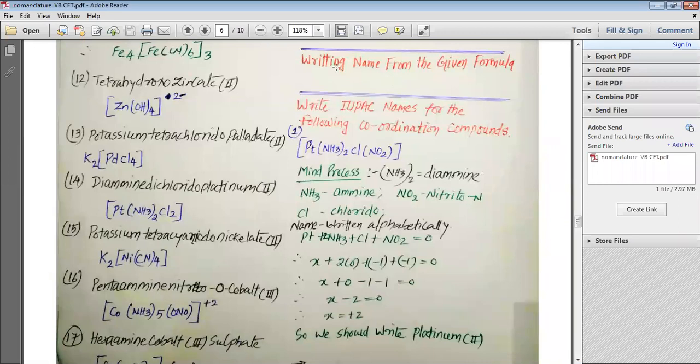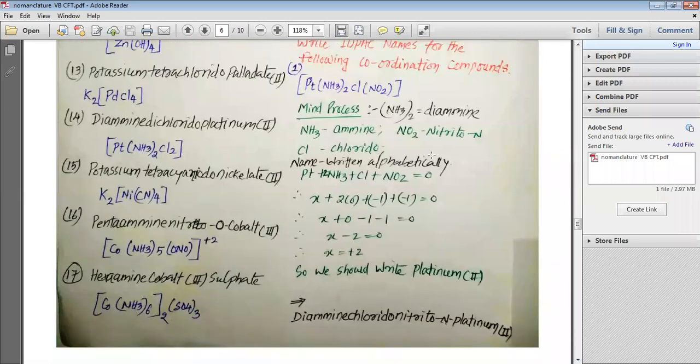Now we are writing the name from the given formula. Look at this one example. I have given you [Pt(NH3)2Cl(NO2)]. Now we are going to study the mind process, like what we should think. First we should think NH3 twice. The name for that is diammine. NH3 is ammine, NO2 is nitrito-N, and Cl is chlorido. Now if we write them in alphabetical order, A comes first, C then, and then N. So this is how we write the name in alphabetical order.